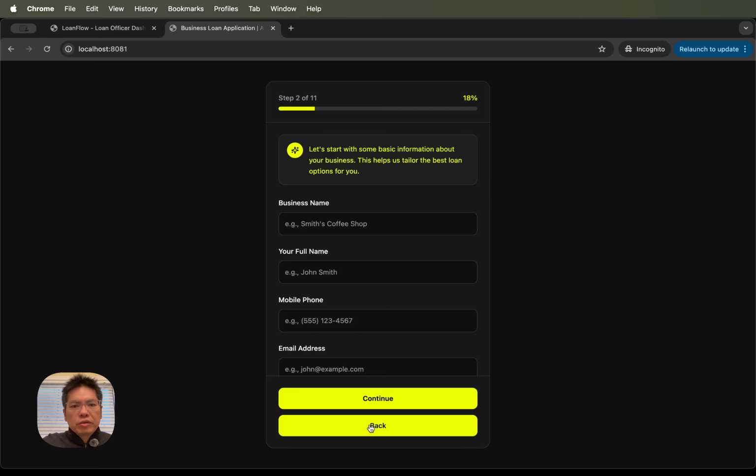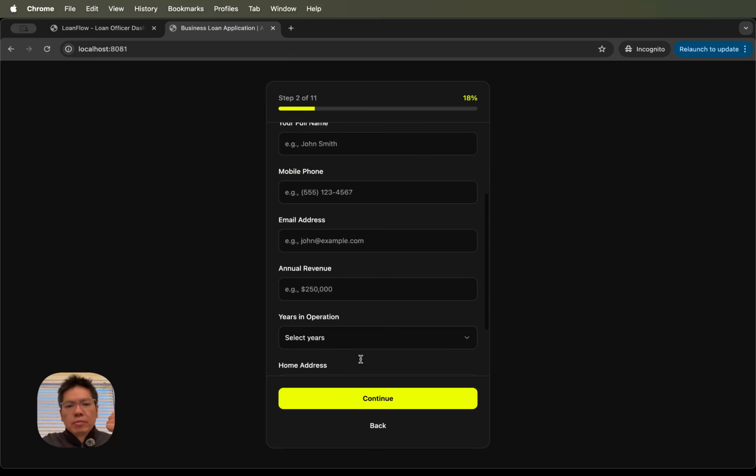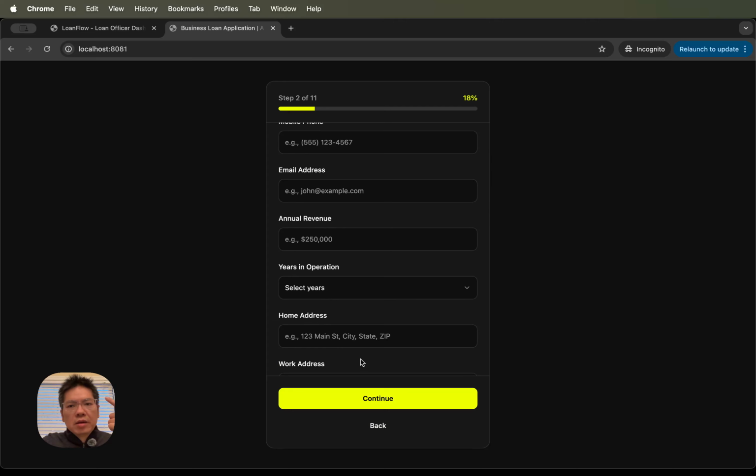So we're on the first screen. The borrower can enter information about themselves and their business that will be used to apply for a loan. We're asking for mobile phone, email address, and many other things that are useful for our underwriting process.